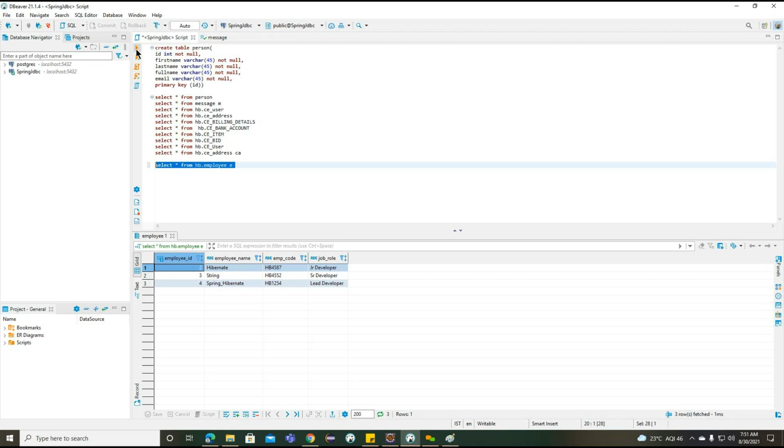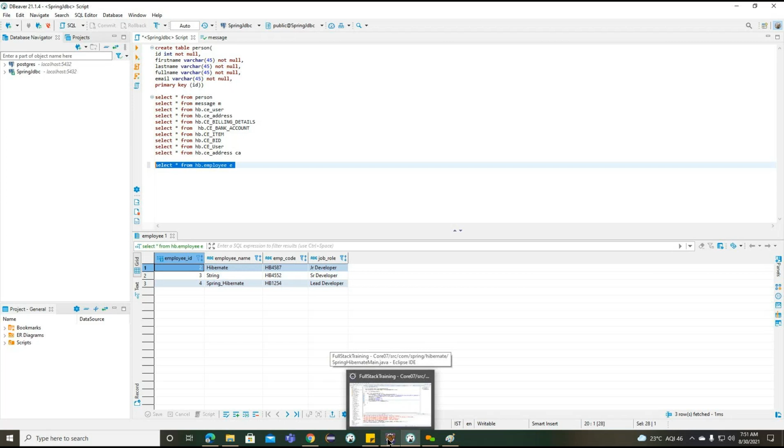So any questions here? Anyone having any questions regarding our integration concept? Okay, if you don't have anything, now what will we do?